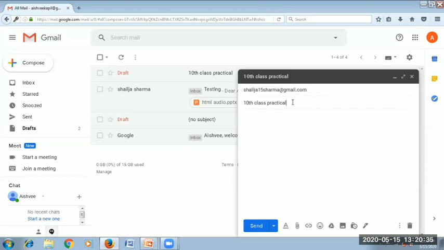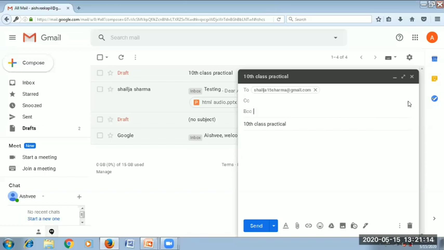Some people were saying that they are not able to see the CC and BCC option. So you can zoom on your mobile screens to see this clearly by pinching with your fingers. Okay, you can zoom on the screen as well, fine, to see my laptop screen clearly. So here are two options, CC and BCC. If you want to mention something in CC, you can specify the email address of that particular person here.